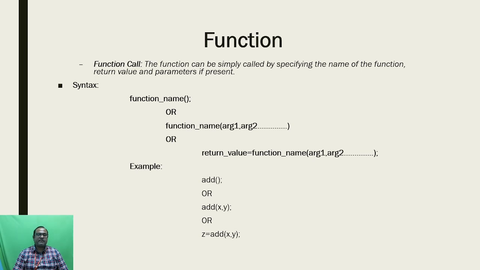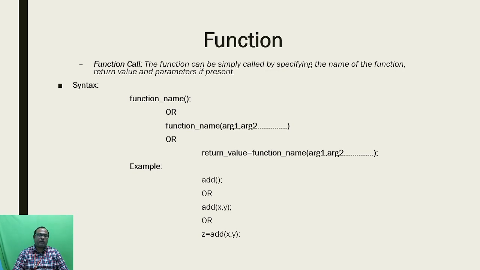Here is the syntax of the function call: function name, open and close parentheses, and at the end of the function name you should mention the semicolon. When you are mentioning the function declaration, you should use the semicolon; when you are mentioning the function definition, at the end of the function you should not use a semicolon; but when you are using the function call you should use the semicolon at the end. So the syntax is function name, open and close parentheses, and at the end a semicolon.